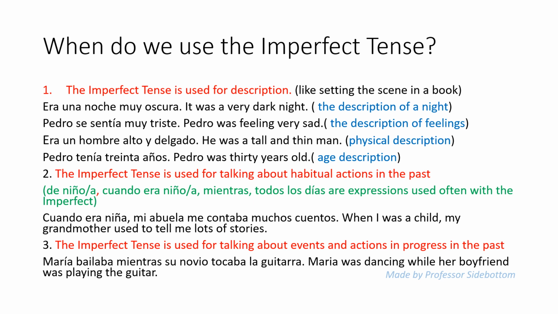And number three, the imperfect tense is used for talking about events and actions in progress in the past. María bailaba mientras su novio tocaba la guitarra. Maria was dancing while her boyfriend was playing the guitar. And here we have the translation was plus ing, was dancing and was playing.